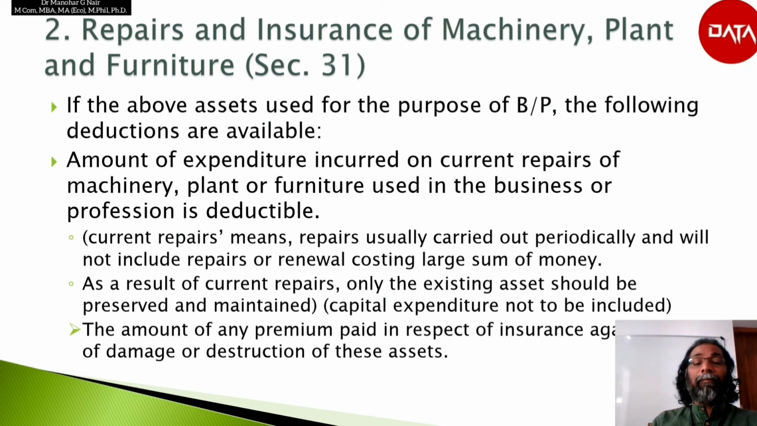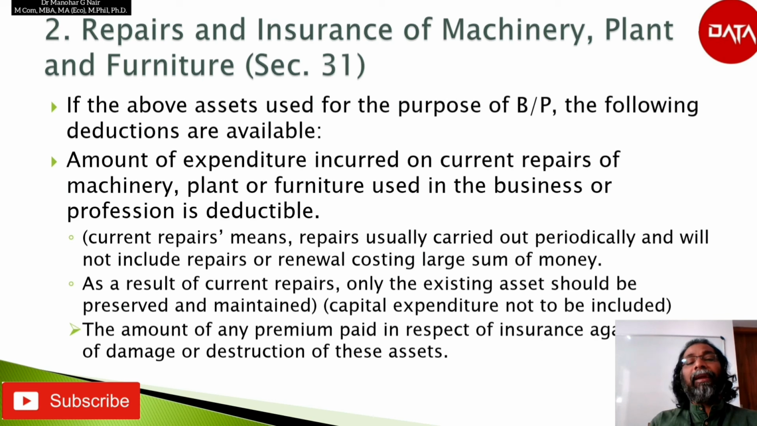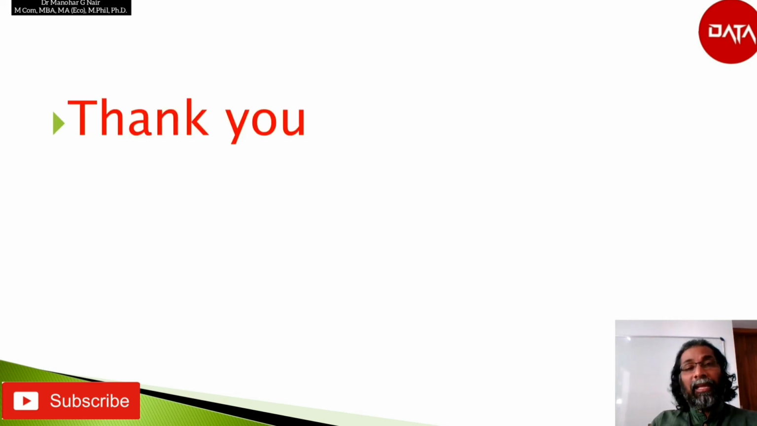As a result of current repairs, only the existing asset should be preserved and maintained. Capital expenditure will not be considered as an expense while preparing the profit and loss account. The amount of any premium paid in respect of insurance against the damage or destruction of these assets also shall be deductible. In this video, we have discussed two points: the rent, rates, taxes, etc. paid on the premises, and the repair charges on plant, machinery, building, furniture, etc.